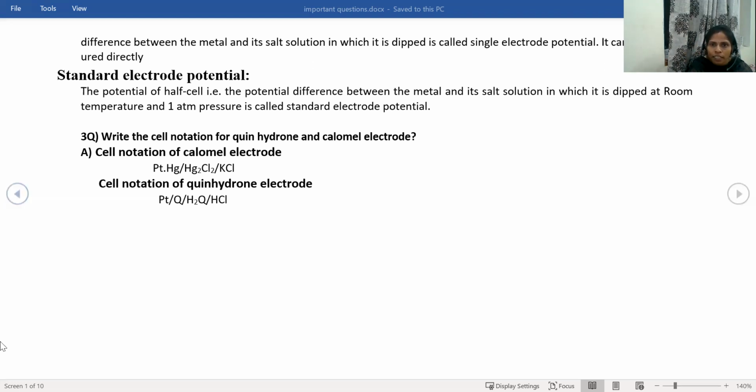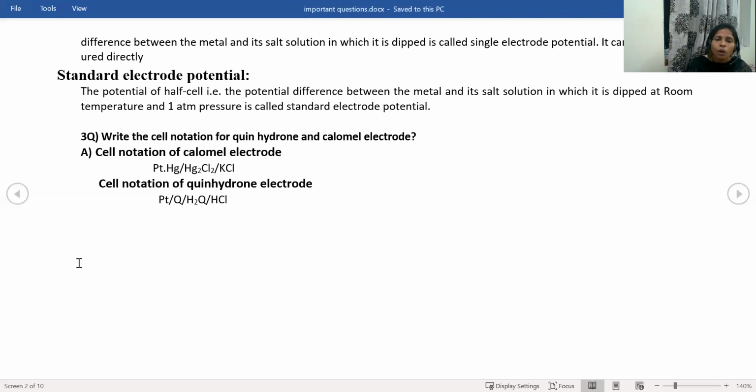This is the way of writing the cell notation.